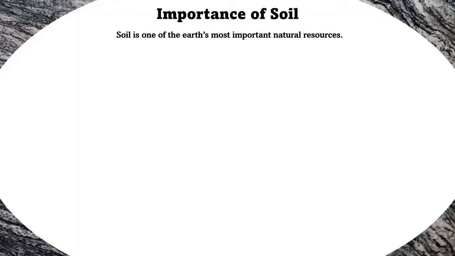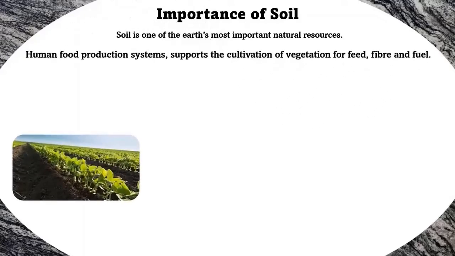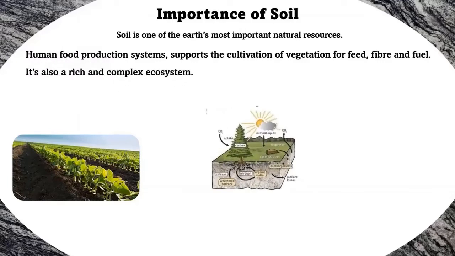It supports the human food production system, supports the cultivation of vegetation, feed, fiber and fuel, and has the potential to help combat and mitigate climate change. It's also a rich and complex ecosystem, accommodating an array of biodiversity. Therefore, the importance of soil to life is vast.